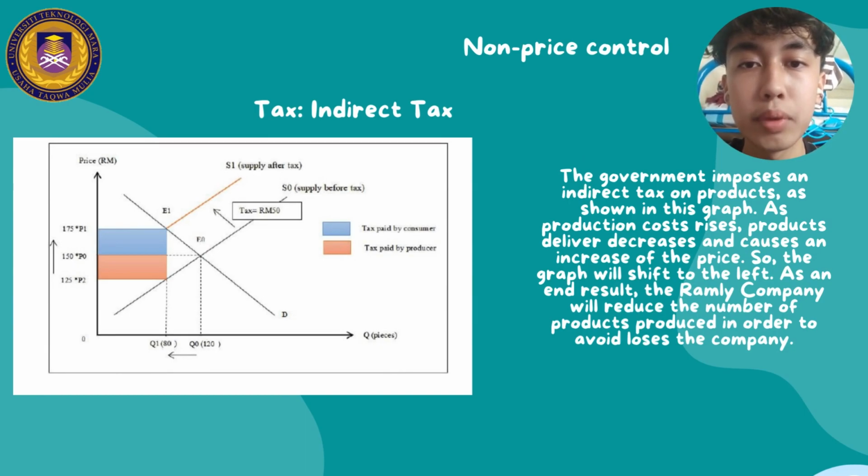The government imposed an indirect tax on products as shown in this graph. As production costs rise, product supply decreases and causes an increase in the price. So the graph will shift to the left. As a result, the Ramly company will reduce the number of products produced in order to avoid loss.